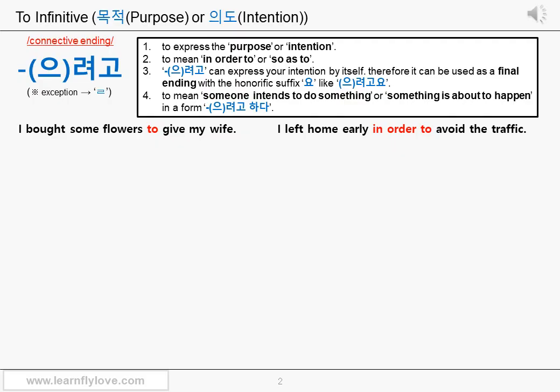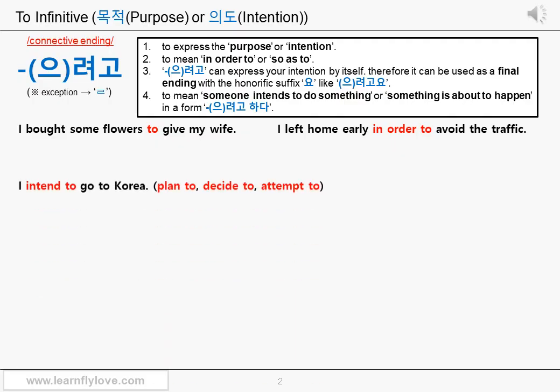as if it is a compound expression. This one can be a little bit tricky, so please listen carefully. Again, the connective ending 으려고 려고 can be used to mean someone intends to do something with the verb 하다 right after it. In this case, the subject should be a living thing. Intend to do here means plan to, decide to, or attempt to do something.